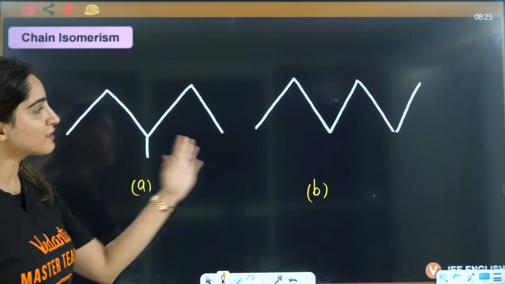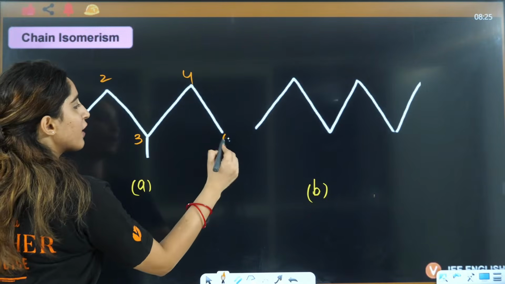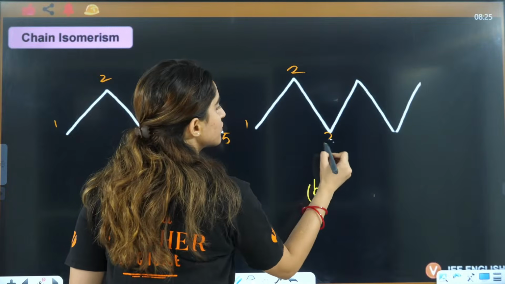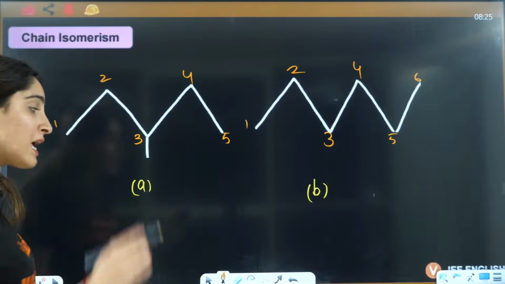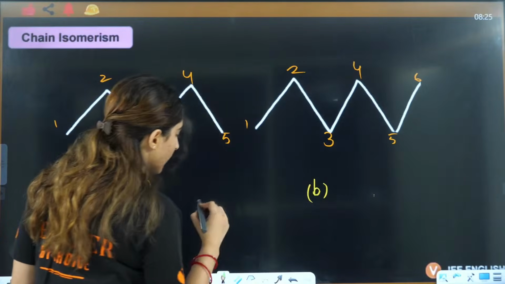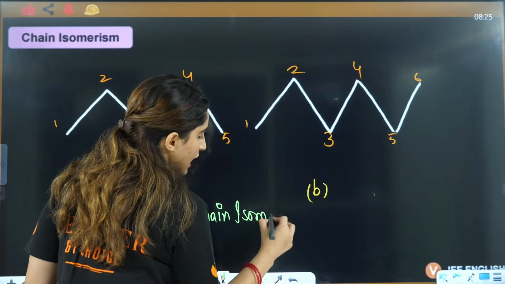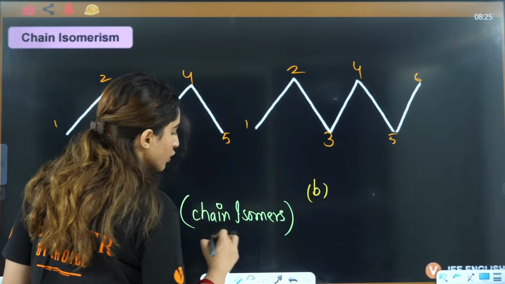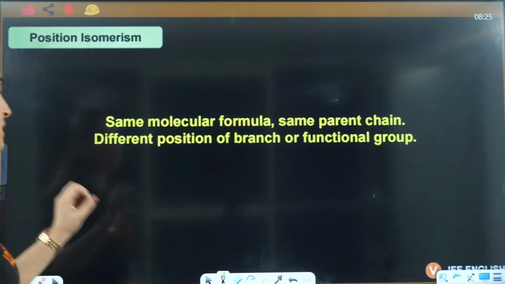Okay, so this is A, this is B. Here I see 1, 2, 3, 4, 5, and here it is 1, 2, 3, 4, 5, 6. Can I say the longest chain is different? That means it is definitely under the category of chain isomers. So that is the correct option here.